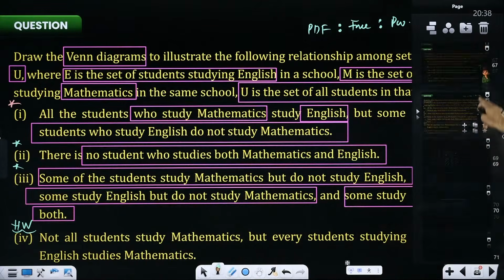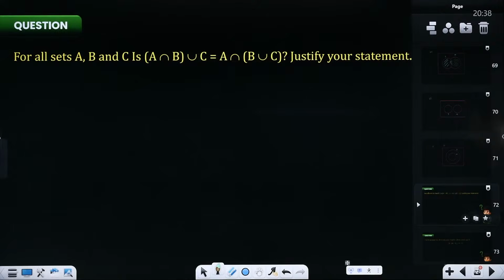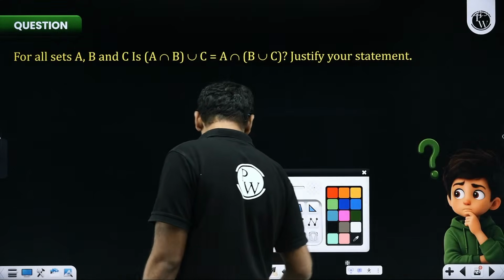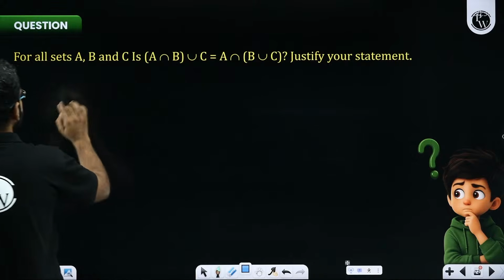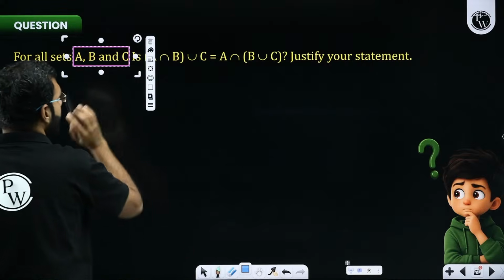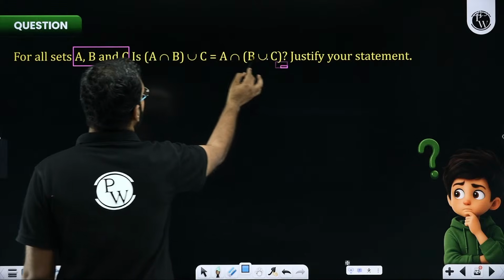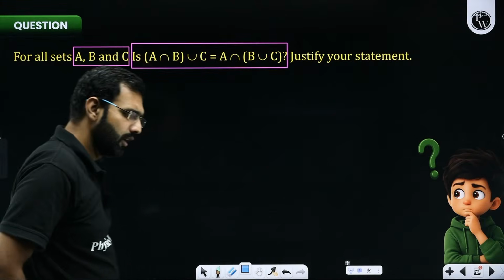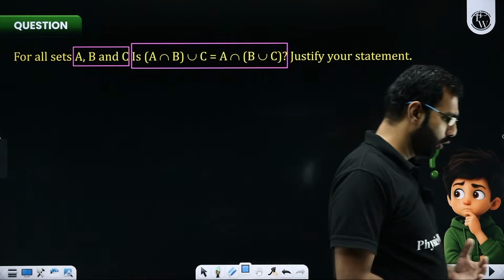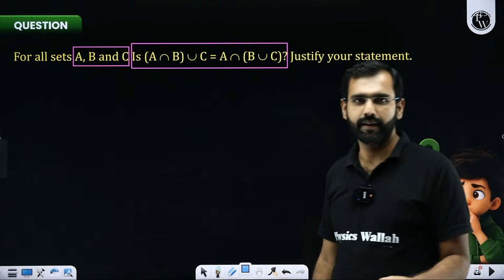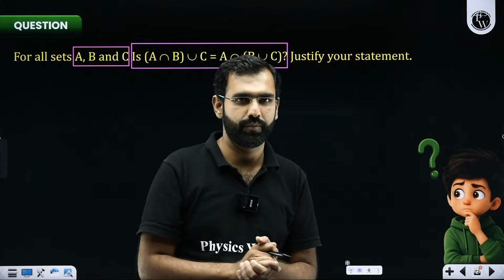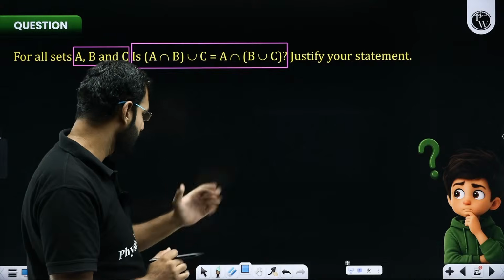From here, if I could move ahead towards the next question, let's see what we are told. This question, again, is a very good, beautiful, and insightful one. It says, for all sets A, B, and C, are these two the same? There are multiple methods: algebraic, simple, basic, theorem-based. I'll simply take the benefit of drawing it through Venn diagrams. Shall we? Let's try and draw it with the help of Venn diagrams.